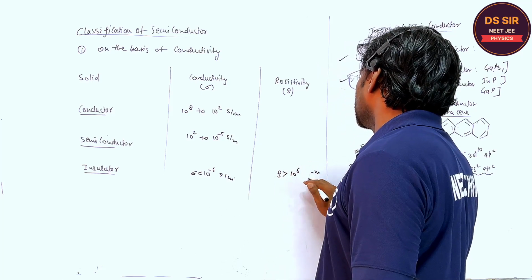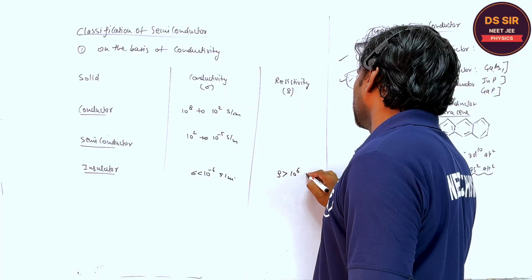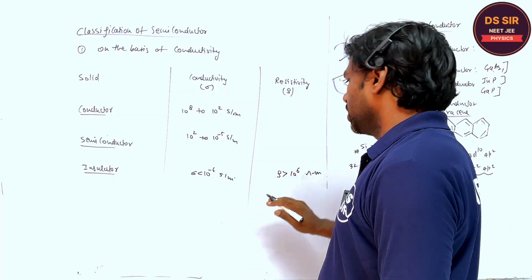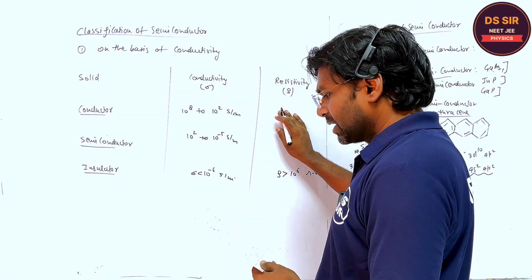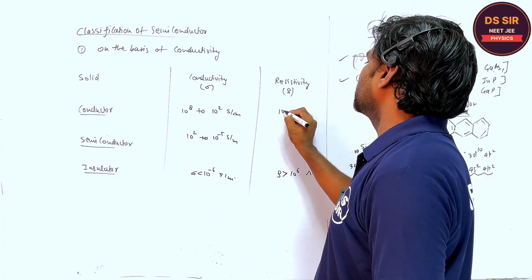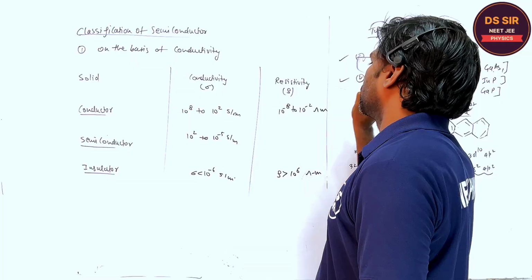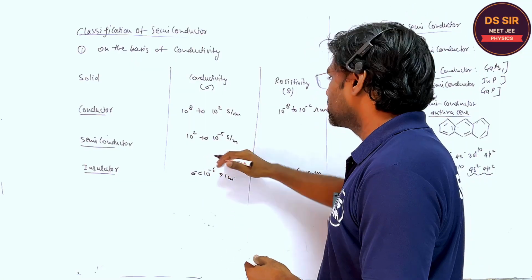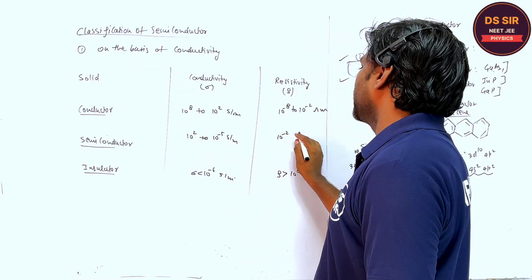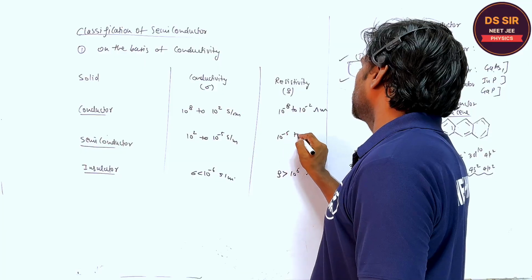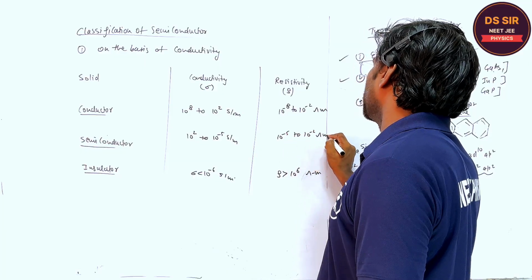Ohm meter is the unit of resistivity. For the conductor the resistivity is very less, 10 to the power minus 8 to 10 to the power minus 2 ohm meter, and the resistivity of the semiconductor is in between, 10 to the power minus 5 to 10 to the power minus 2 ohm meter.